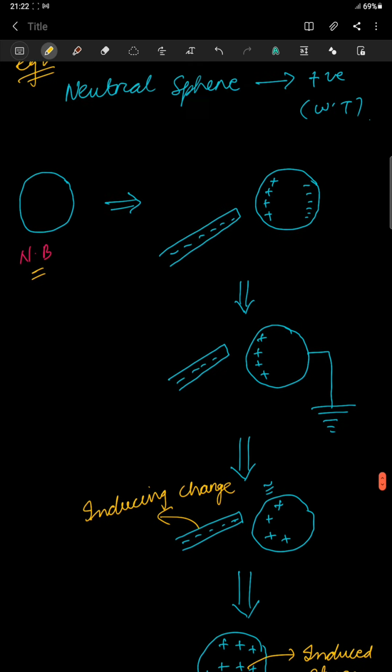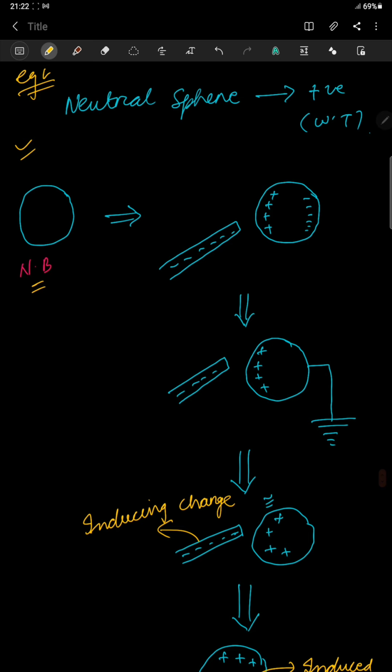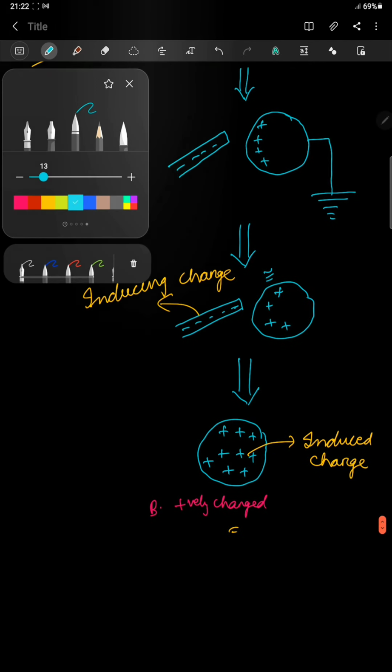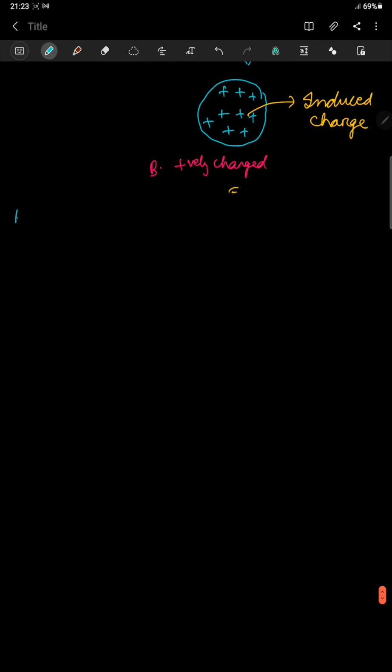Okay, so this is one of the examples which comes in the exam also. The question is that you are given a neutral sphere, how can you convert it to a positively charged body? Let us now intensify this example. Let us go to a higher version of this. Second example I will tell. So what it is telling you is that you will be given two spheres, and at the end what you should get? You should get a positively charged body and a negatively charged body. Okay, one of these spheres will be positive, the other sphere will be negative.